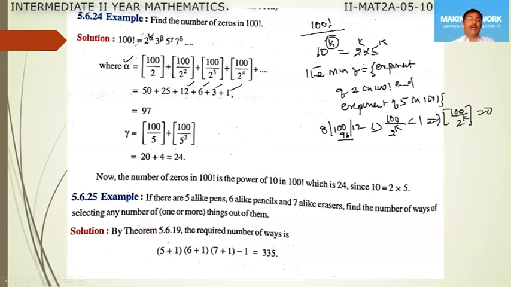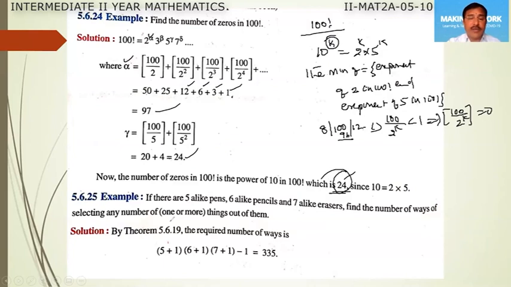Therefore, the exponent of 2 in 100 factorial is equal to 97. Similarly, the exponent of 5 in 100 factorial is 24. Therefore, the minimum of 24 and 97 is 24. Therefore, the exponent of 10 in 100 factorial is 24. Therefore, the number of zeros in 100 factorial is 24.